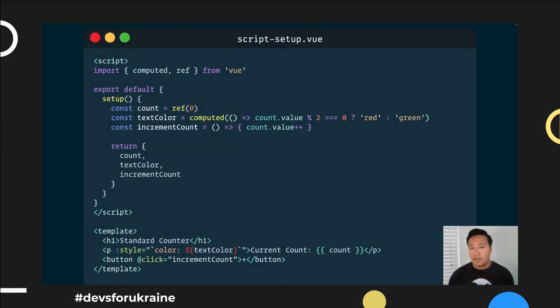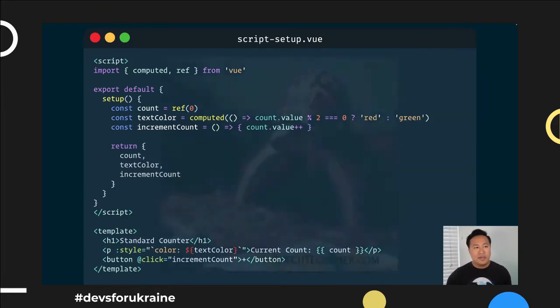So here we're back to the component that we talked about earlier, right? As you can see here, we have the exporting the default object, but then everything here is in Composition API. And so that's part of it. Some people in the ecosystem really love Composition API. They want to be pure Composition API. But as we can see here, there's a fair amount of boilerplate that's happening, right? Because every time you define something you want to expose to the component, you got to return it.